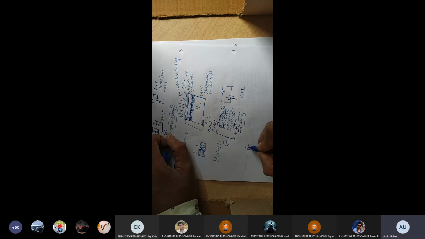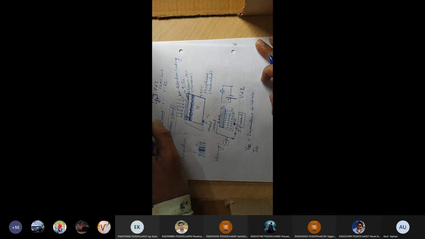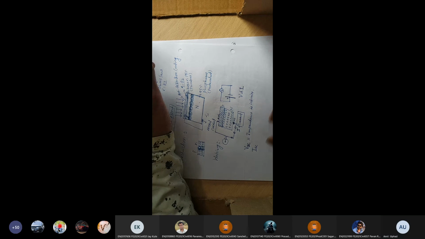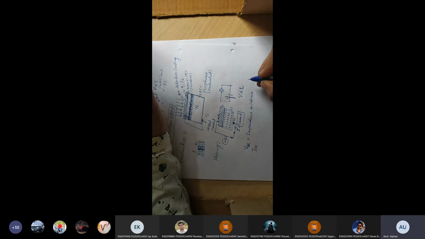When open circuit is there, the resistance is infinite. This is open circuit voltage, which means impedance is infinite. Impedance means resistance. What does it mean that impedance is infinite in open circuit? What is Ohm's law? V is equal to IR. Please try to understand what I am saying. What is the resistance from this? Resistance is equal to V divided by I. Is it clear?